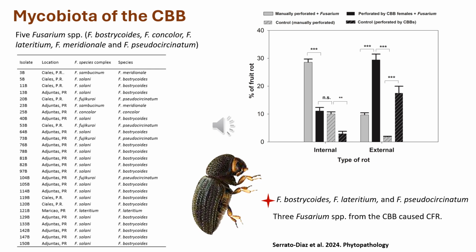The graph on the right shows the experiments with Fusarium and the coffee berry borer. The black bars without stripes represent the percent of fruit rot, internal and external, of the treatment where the coffee berry borer was impregnated with Fusarium. In both cases, internal and external fruit rot, the coffee berry borer impregnated with Fusarium was able to cause the disease.